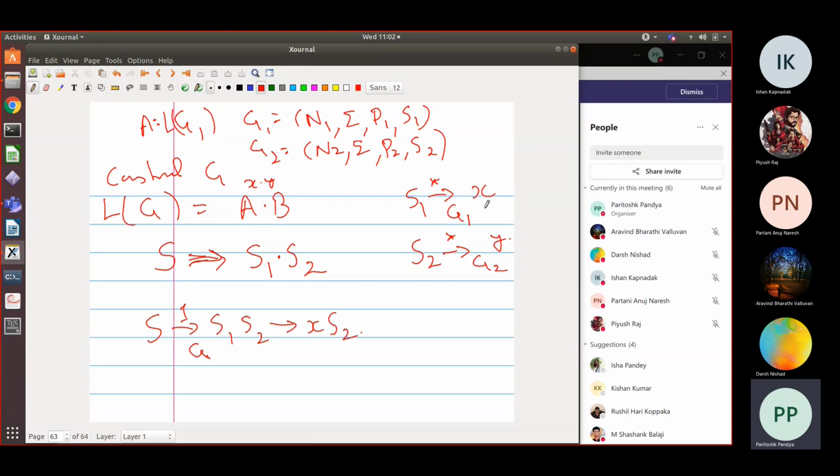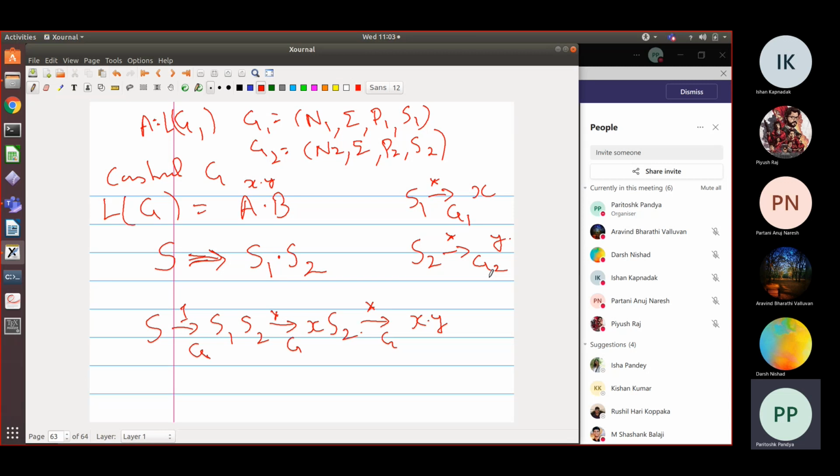So I can mimic this derivation in G1 as a derivation in G. Within G, from S1, S2, I can derive X S2. That is what I claim. This part of the derivation is mimicking the derivation in G1. And then I can start working on the S2 part, and in my grammar G, I can derive XY. Right? So this is how I can do this.